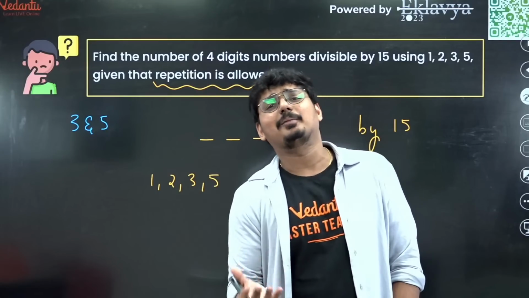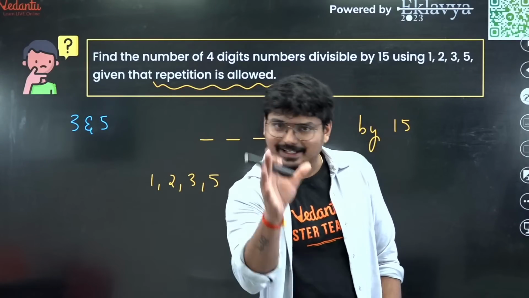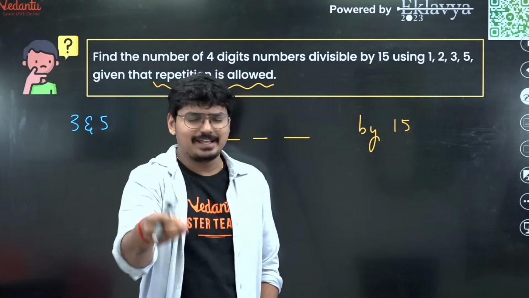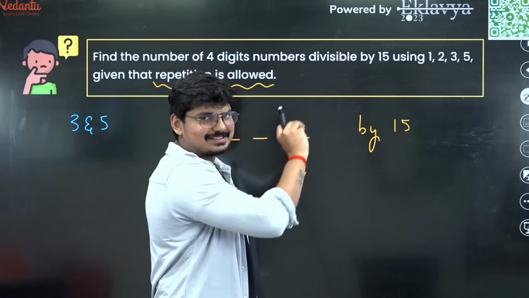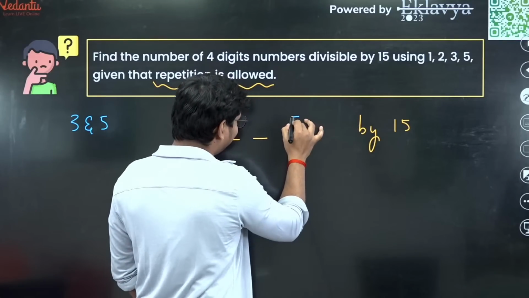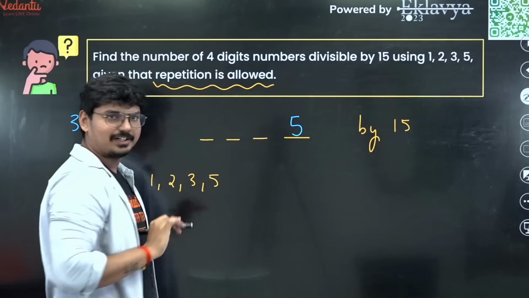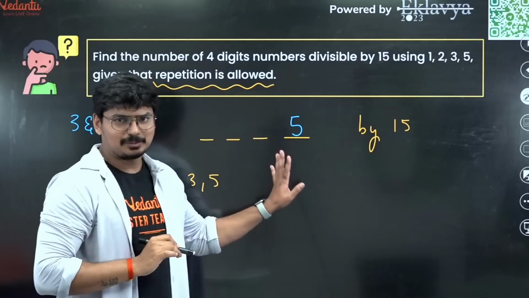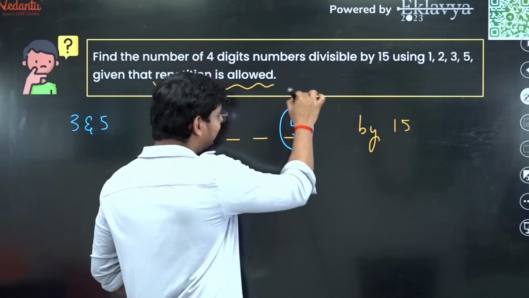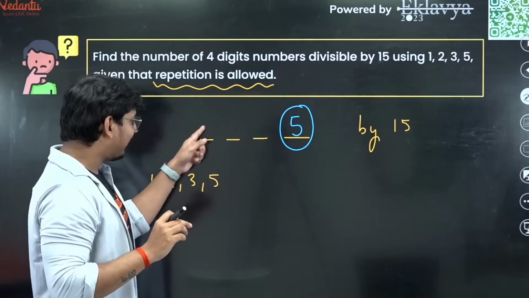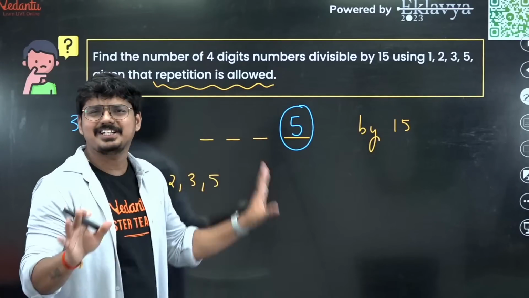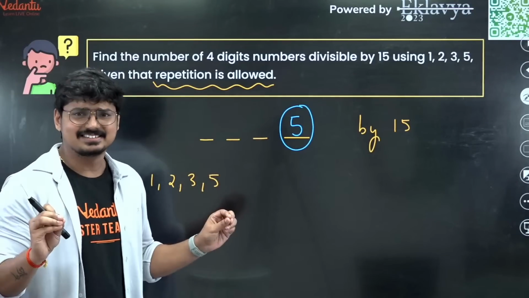How do you know that a number is divisible by 5? The last digit should be either 5 or 0. We don't have 0 in the given digits. We have a 5. So definitely, guys, this position is fixed. You should not change this position. Now all we have to do is play around with these 3 positions. That's it. Nothing else.